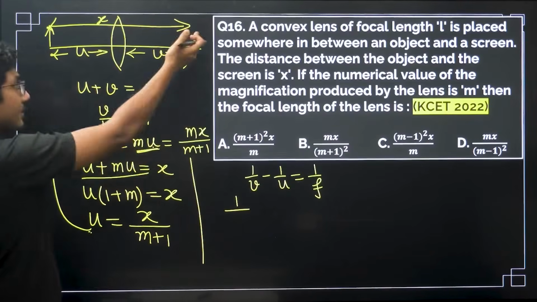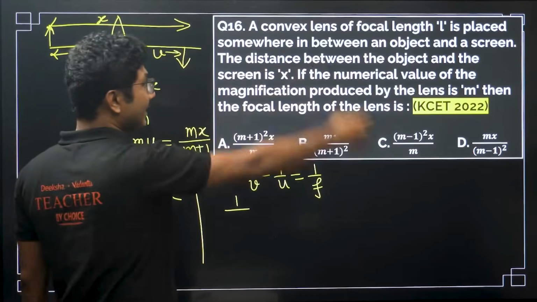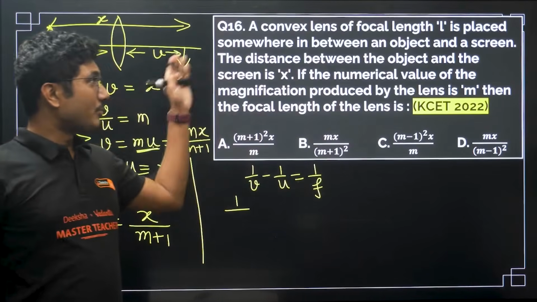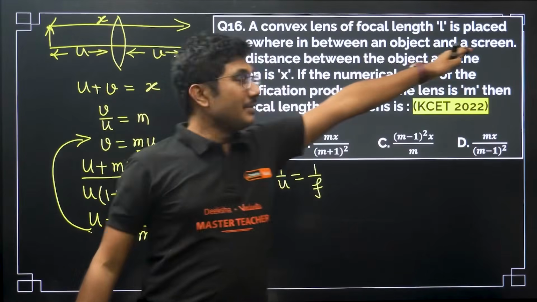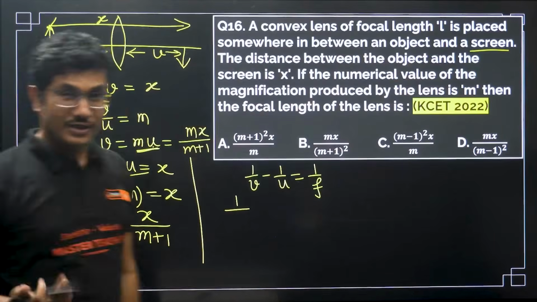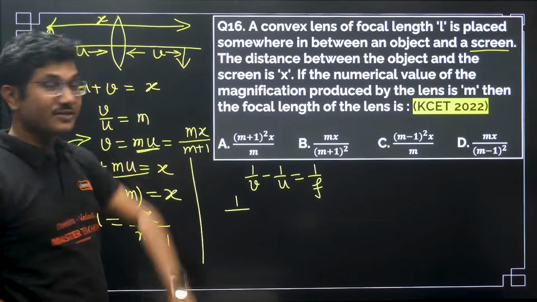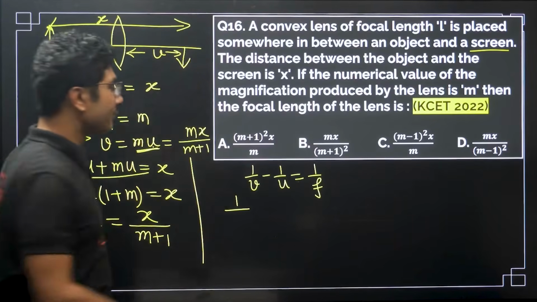Because we are assuming it on the right hand side and it's a real image. It is said that there is an image somewhere on the screen, right? So screen means it's a real image. Screen is mentioned here. They have not directly mentioned that it's a real image, but they have mentioned it's a screen. So that means it's a real image. That means v is positive, u is negative.